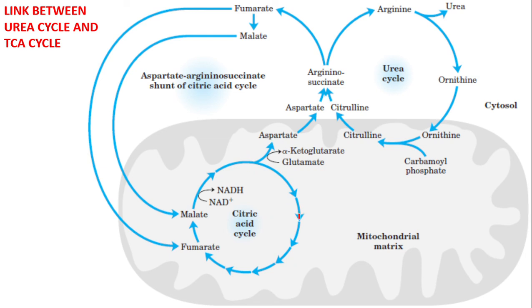Alpha ketoglutarate. This aspartate is used in the urea cycle, and it is releasing fumarate. Fumarate can be converted into malate. Both the fumarate and the malate are components of the citric acid cycle. So some components of the citric acid cycle are actually formed from the urea cycle. And some components of the citric acid cycle, such as alpha ketoglutarate, can be used for the formation of some components of the urea cycle.